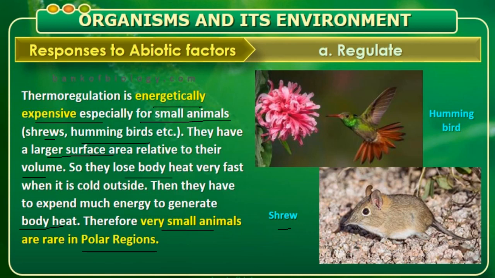As soon as they release heat out of the body, the temperature inside becomes very low. Again, to generate heat, they need a lot of energy.